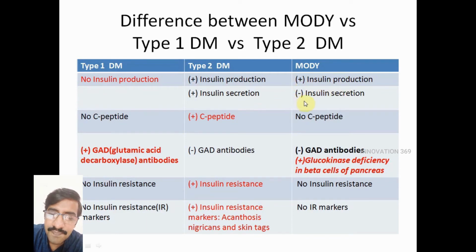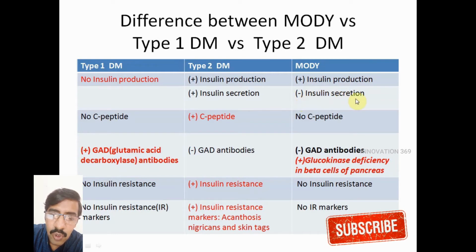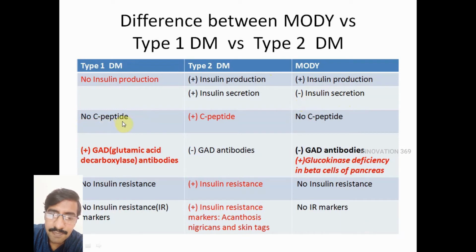Another difference: in type 1 diabetes, because there is no insulin production, there are no C-peptide levels in the bloodstream. You see lack of C-peptide in the blood when you order for the C-peptide levels. As we have seen already, the C-peptide decides if the problem is with insulin production or if the problem is with insulin resistance.